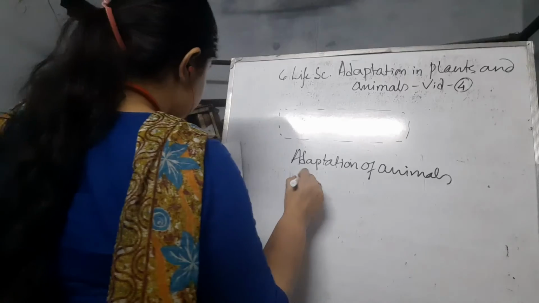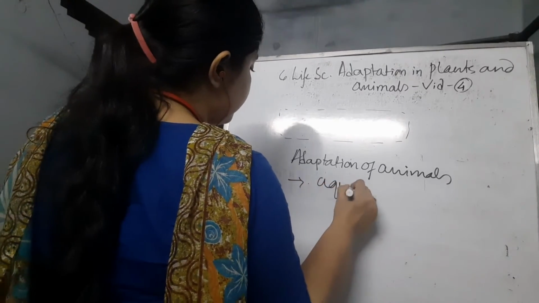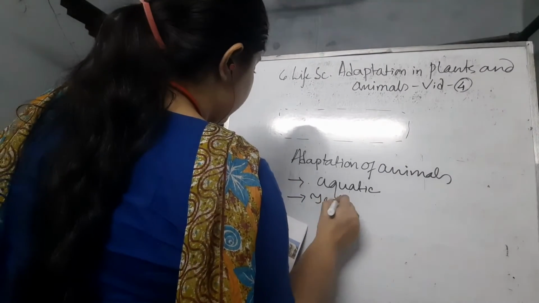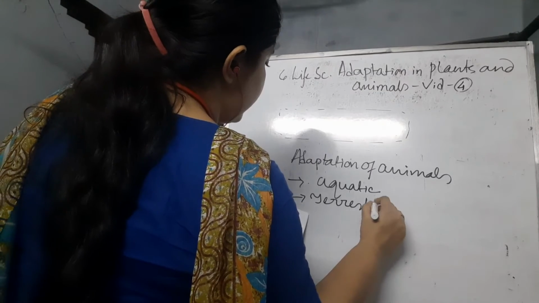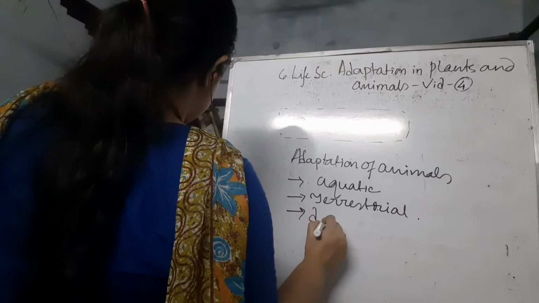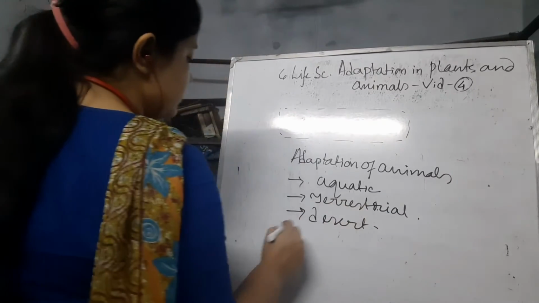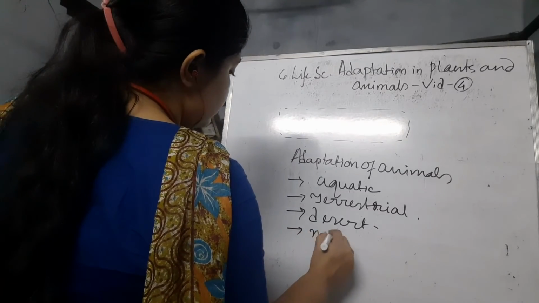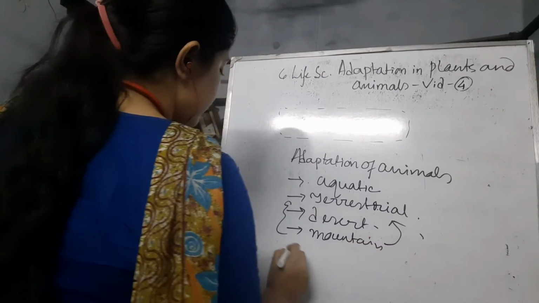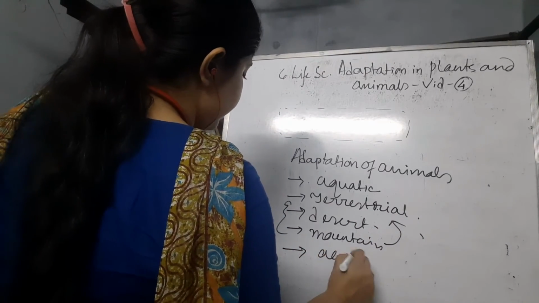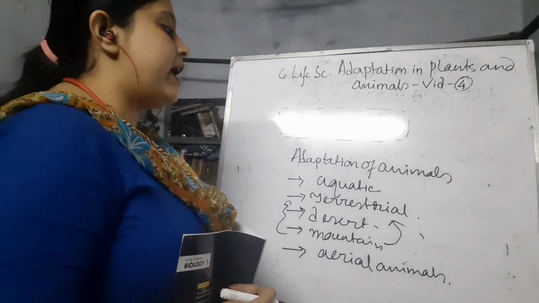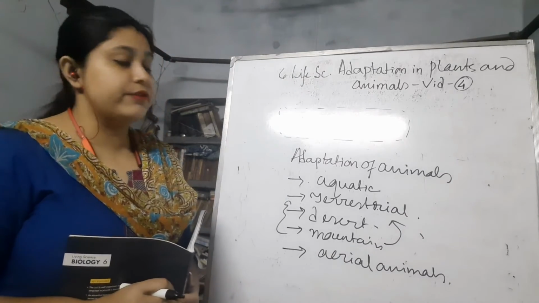So the adaptation of the animals: first is the aquatic animals. The next is terrestrial animals. The third one is the desert animals, which also fall under terrestrial. The next is mountain animals. These two fall under this. The next one is the aerial animals. So let's discuss them and learn what adaptations they have, with the pictures.